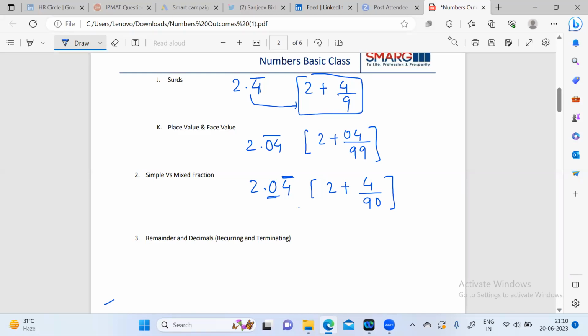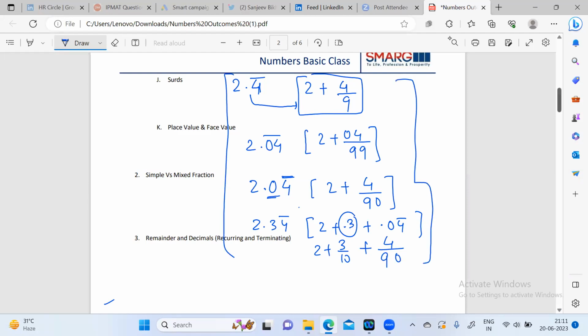But what if the number is 2.34 and the bar is for 4 only? So you can break the number as 2 plus 0.3 plus 0.04 bar. We break the number into these three parts, and then 2 plus 3 by 10, which you know, and here you also know that 4 will be the numerator. As denominator, you will write 90. So, are you getting my point? Is everyone getting how I did it?